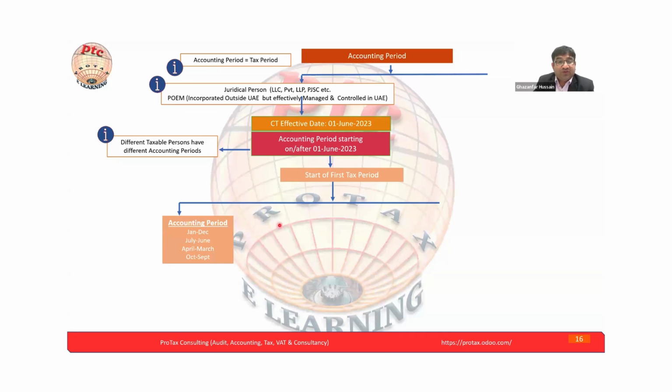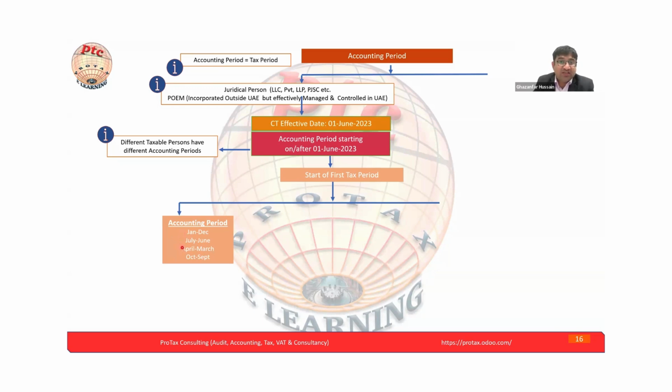If the accounting period is January to December, then with 1st June 2023, what is the upcoming tax period? January to December is in 24. So our first tax period will start from January 24 till 31st December 24.